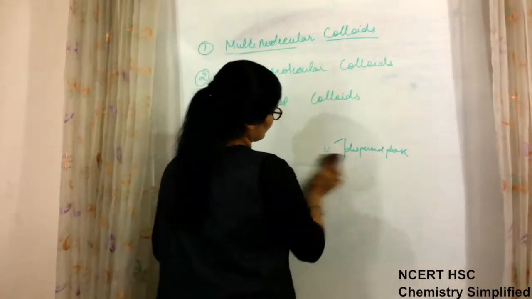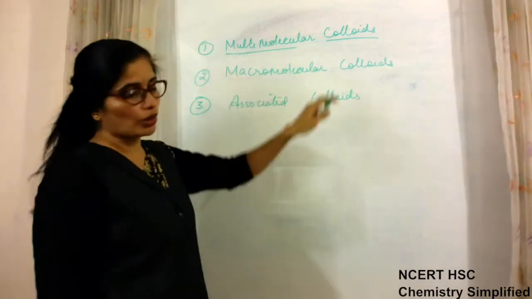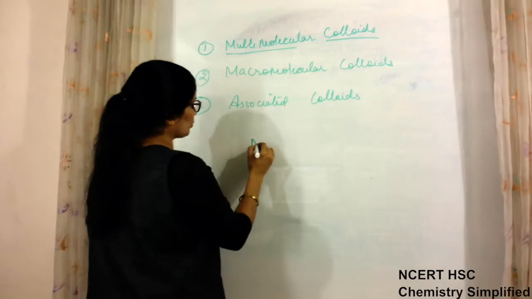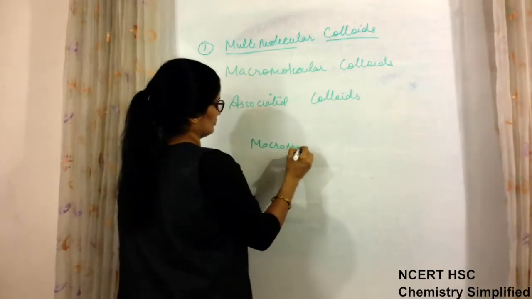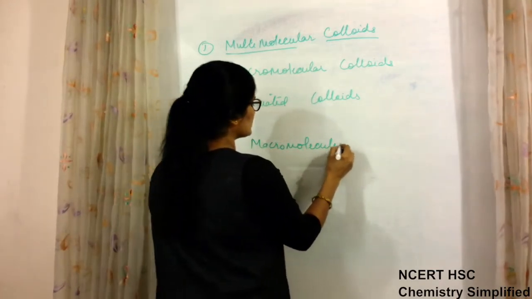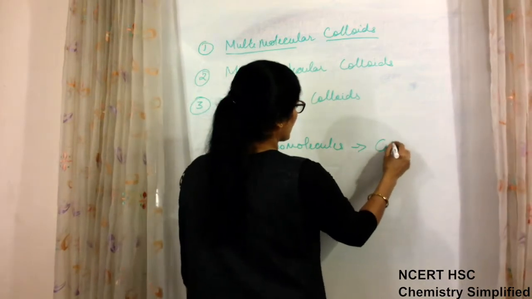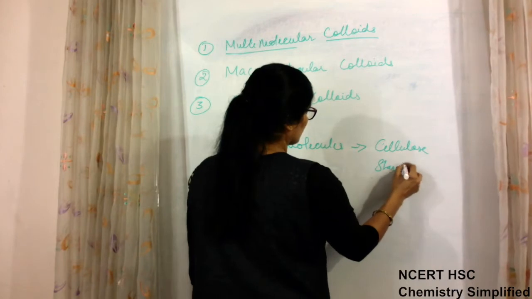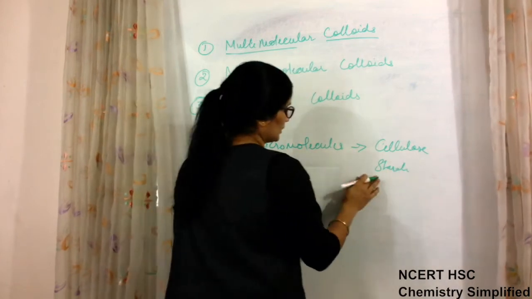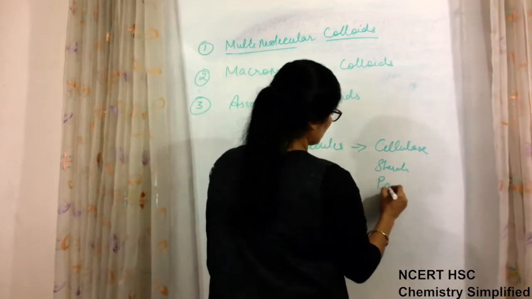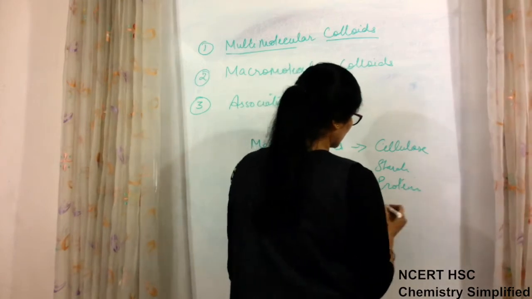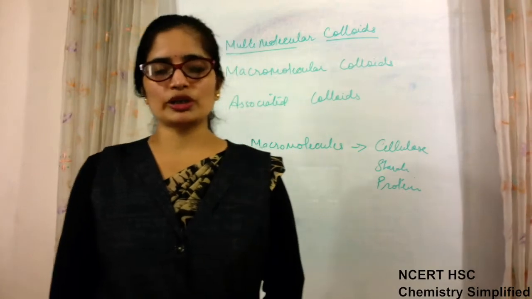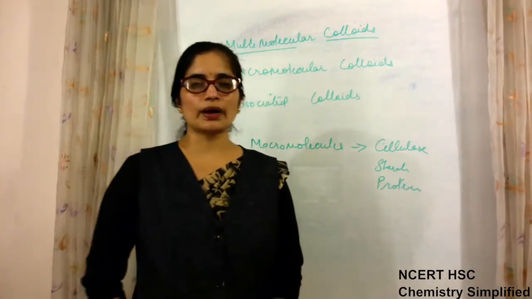Second is macromolecular colloids. Macromolecular colloids are formed by macromolecules. Macromolecules means molecules of cellulose, molecules of starch, molecules of protein. Okay, these are all macromolecules. We have studied them in the chapter biomolecules.